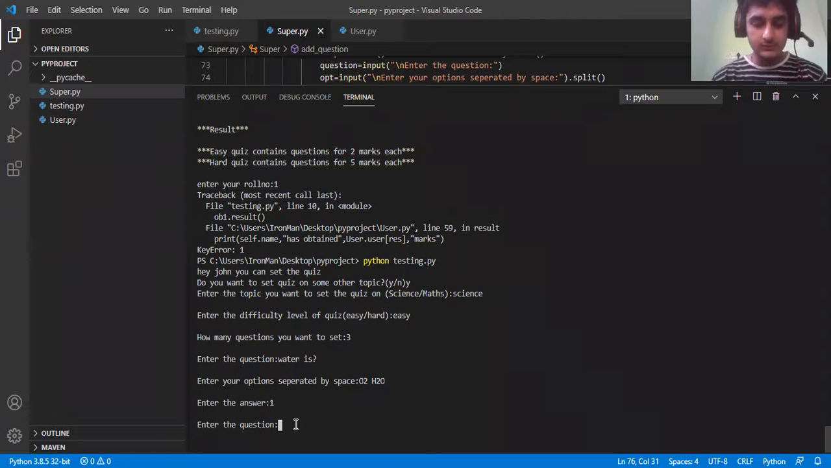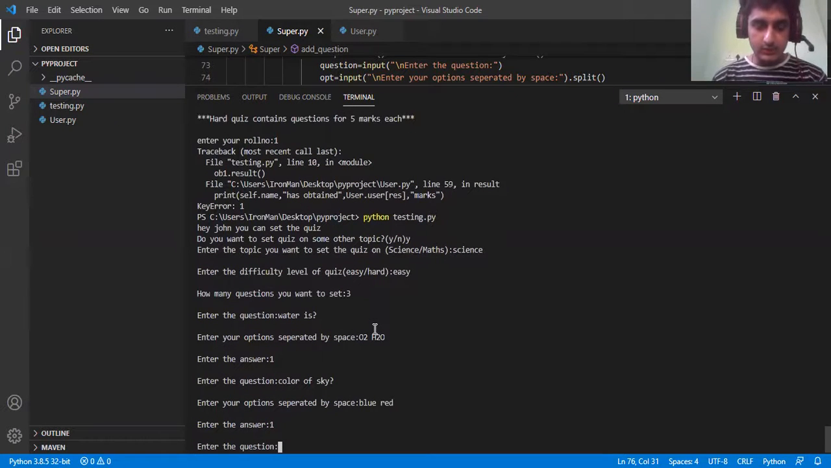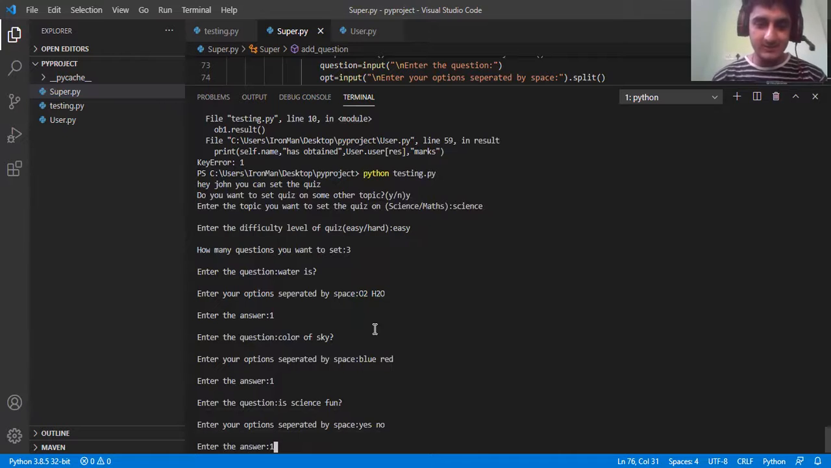Enter the next question, for example, color of sky, options separated by space. It's going to be blue or red. Answer is going to be blue. What can we ask? Science. Is science fun? Yes, no. The answer is yes.